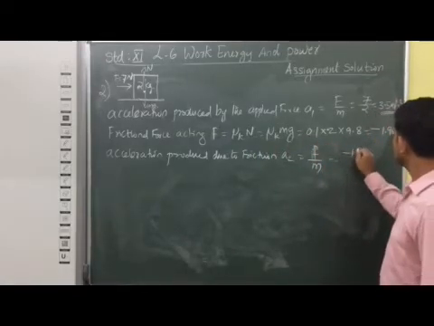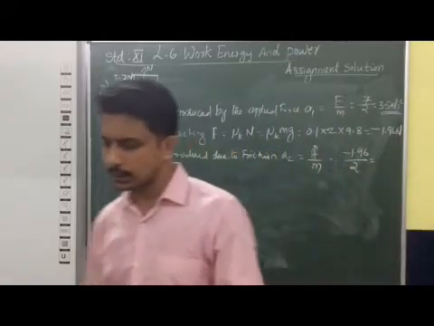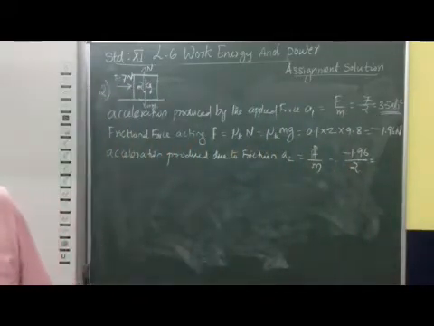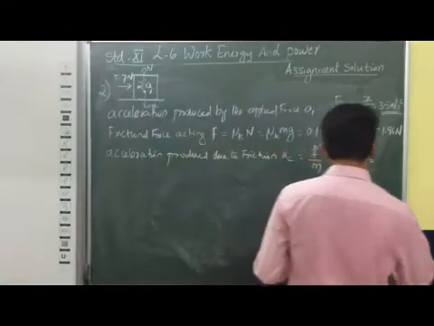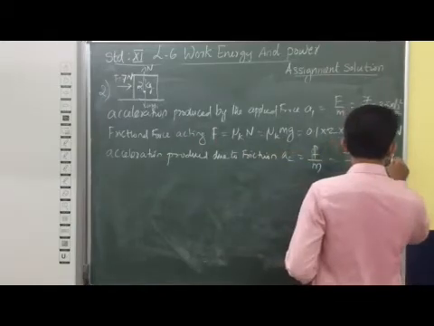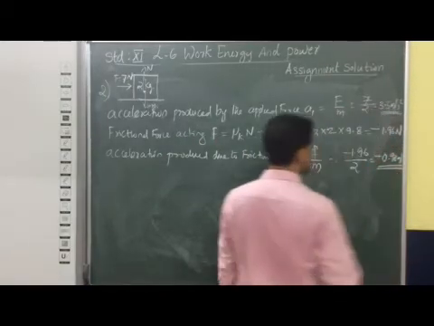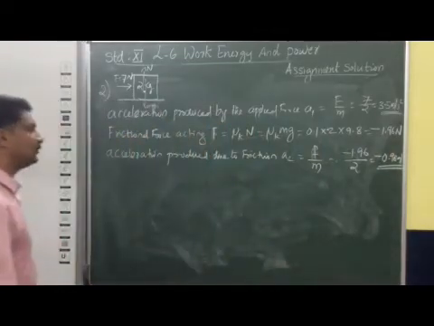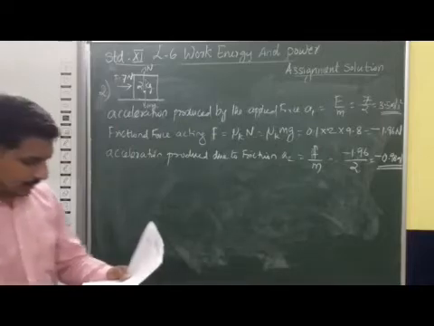So it is minus 1.96 divided by 2, which comes to minus 0.98 meter per second square. This is the way we calculate the acceleration produced due to friction.